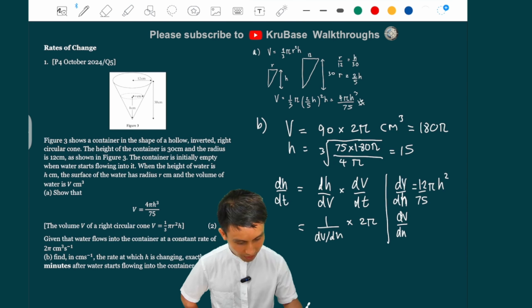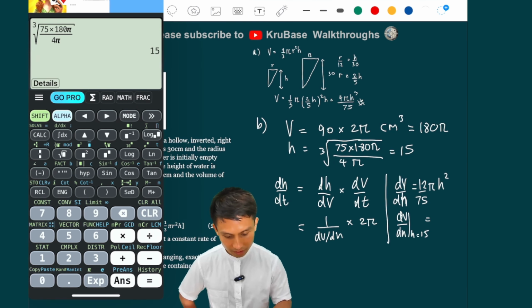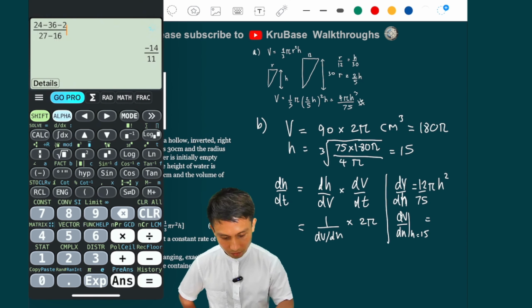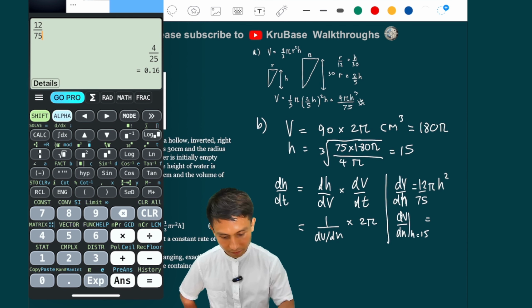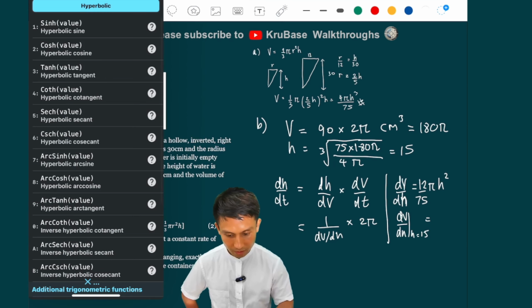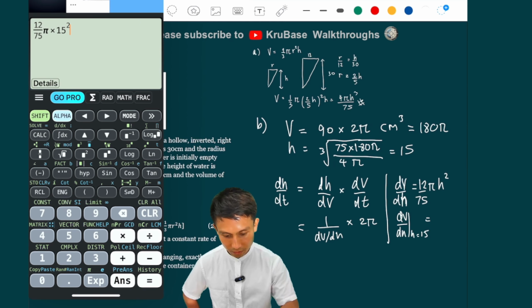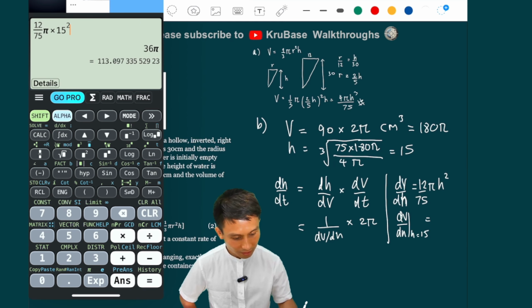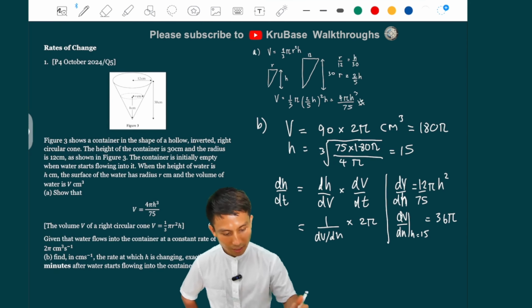So dv by dh at h equals 15 is, calculator, 12 over 75 times pi times 15 squared. So that's, I'm just going to keep 36 pi, all right? And then what do we have?